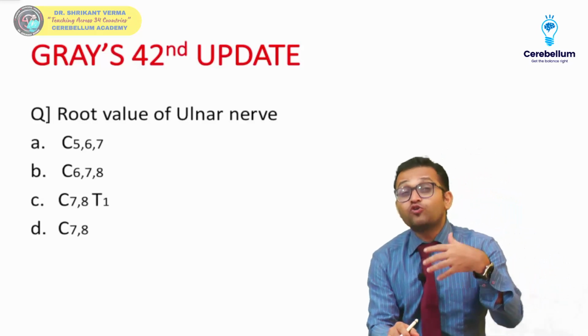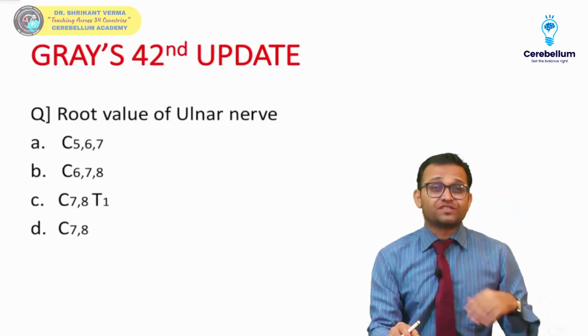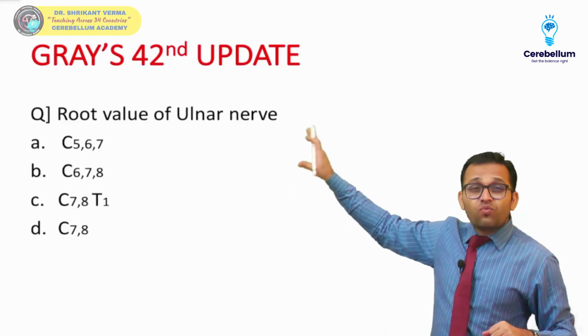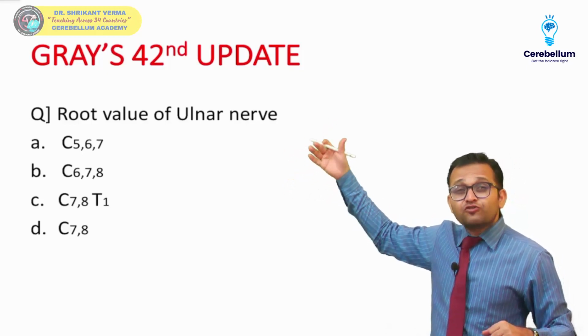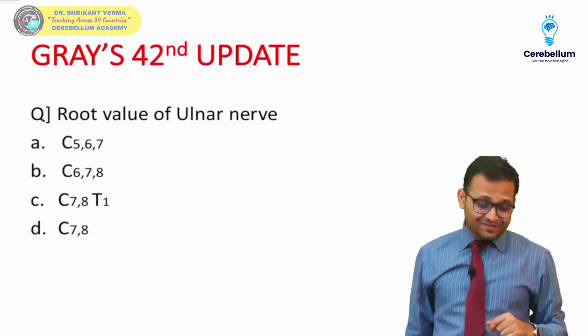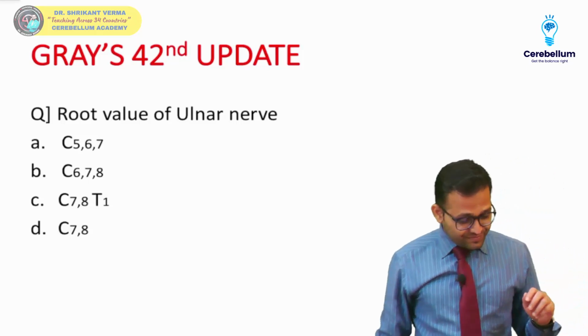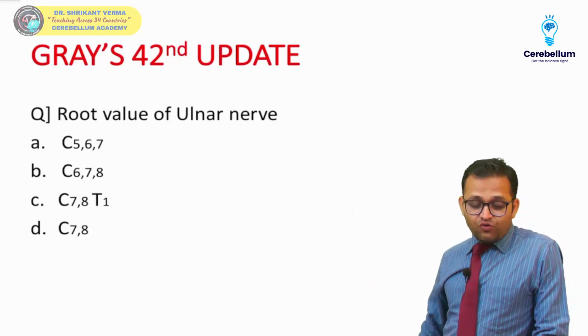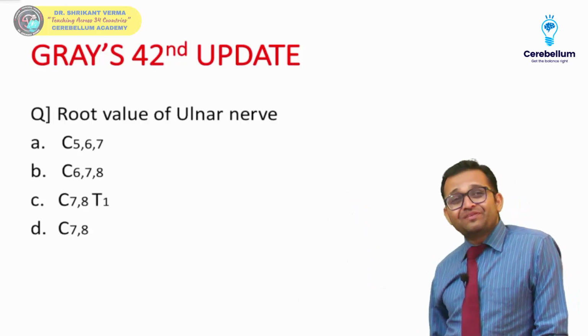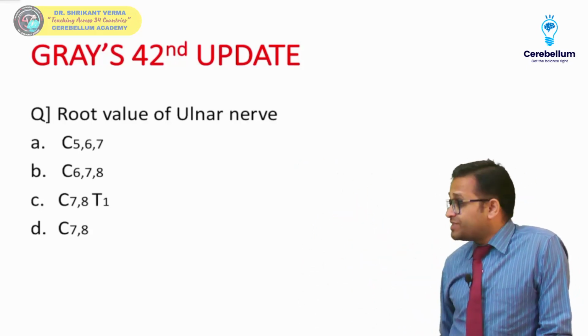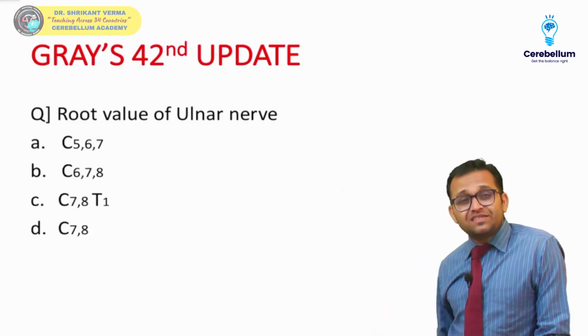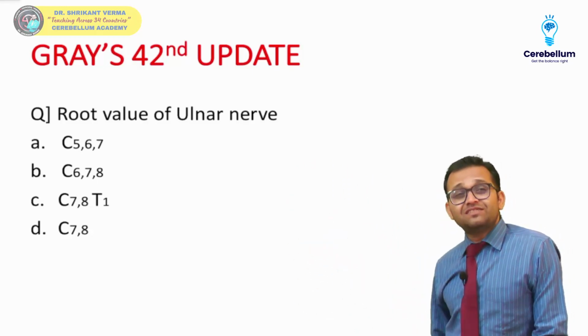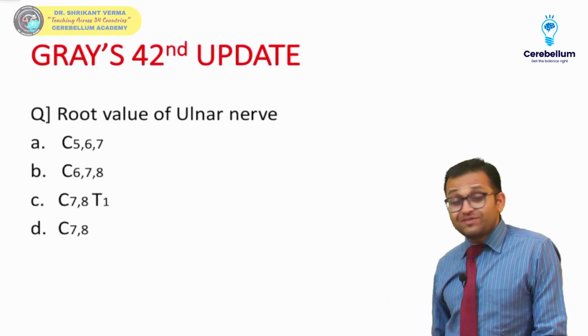Remember, beta, if you want to get extra, then you have to do extra. Tell me, what is your update for the root value of the ulnar nerve? This is the MCQ, so try to answer this question. Root value of the ulnar nerve: option A, C5, C6, C7. Option B, C6, C7, C8. Option C, C7, C8, T1. And option D, C7, C8.